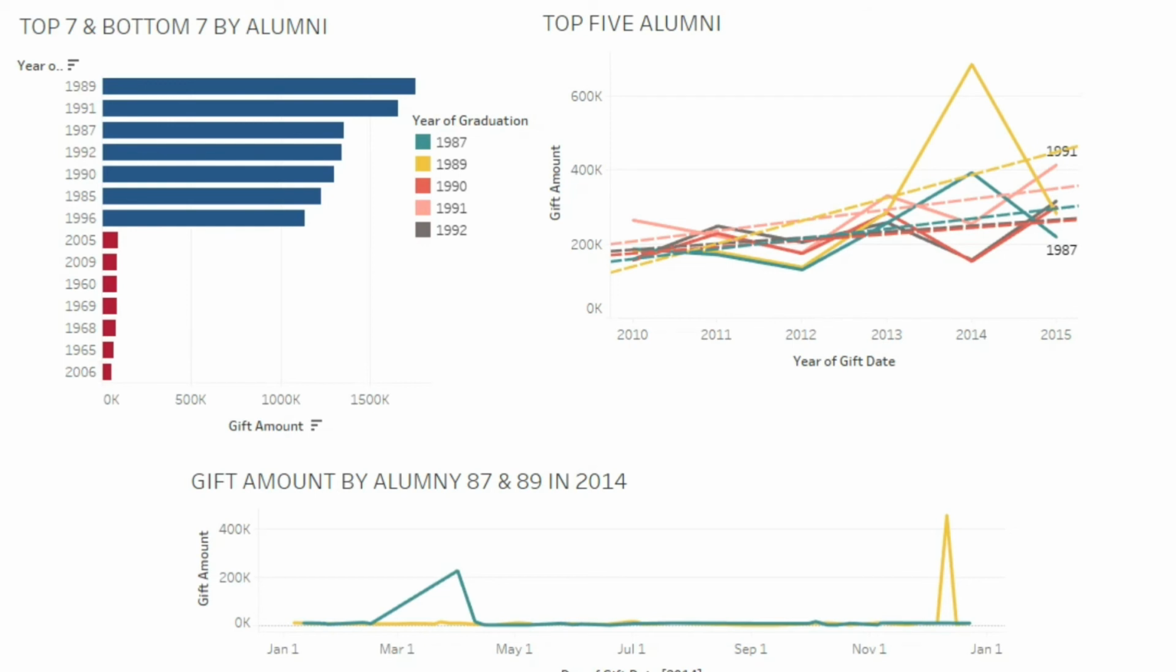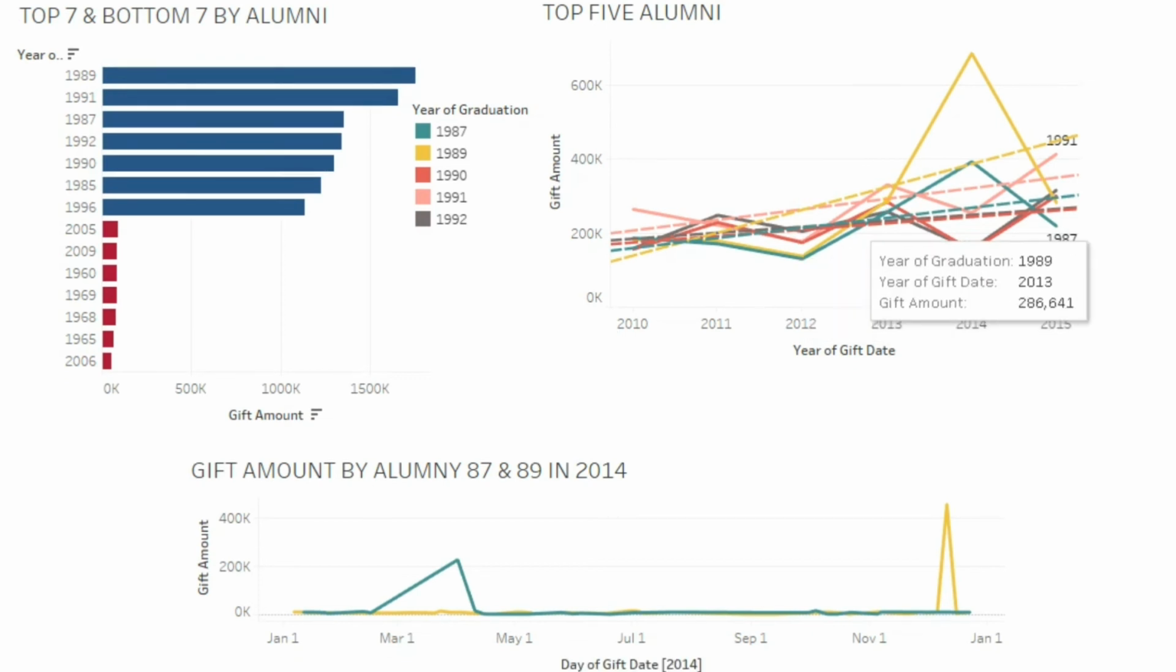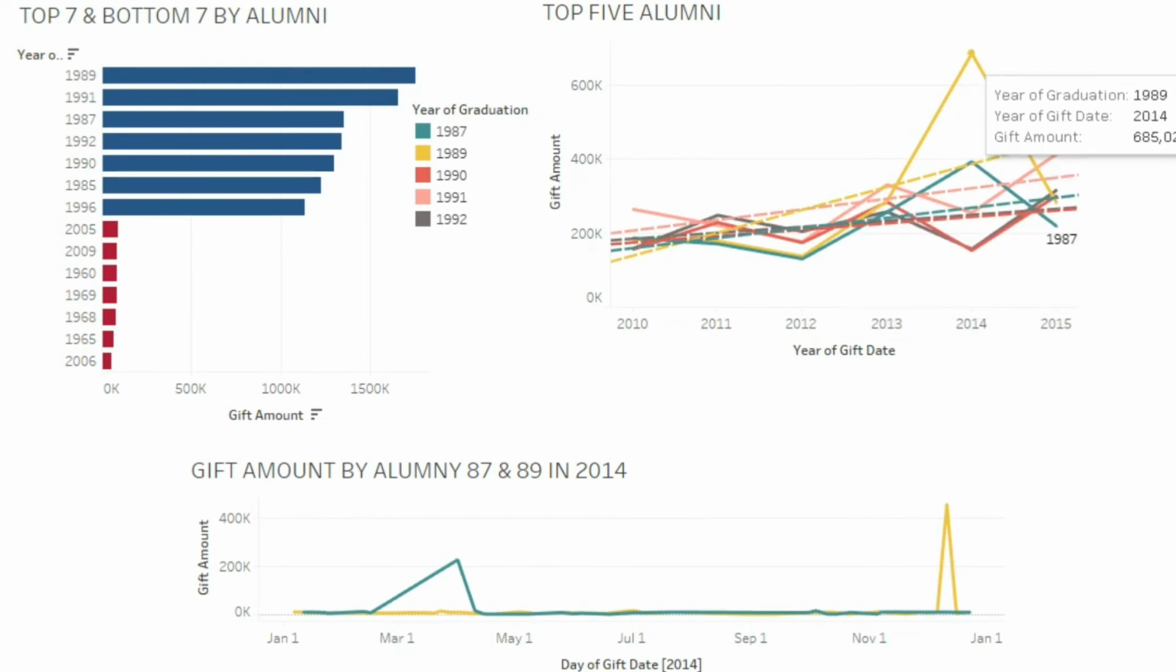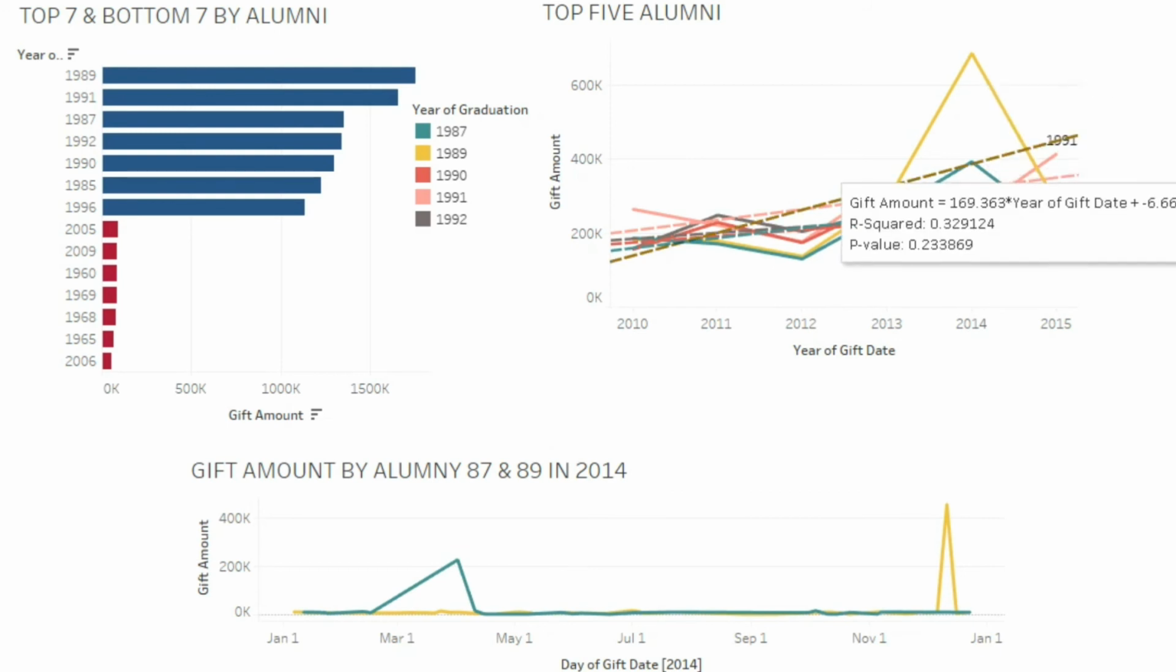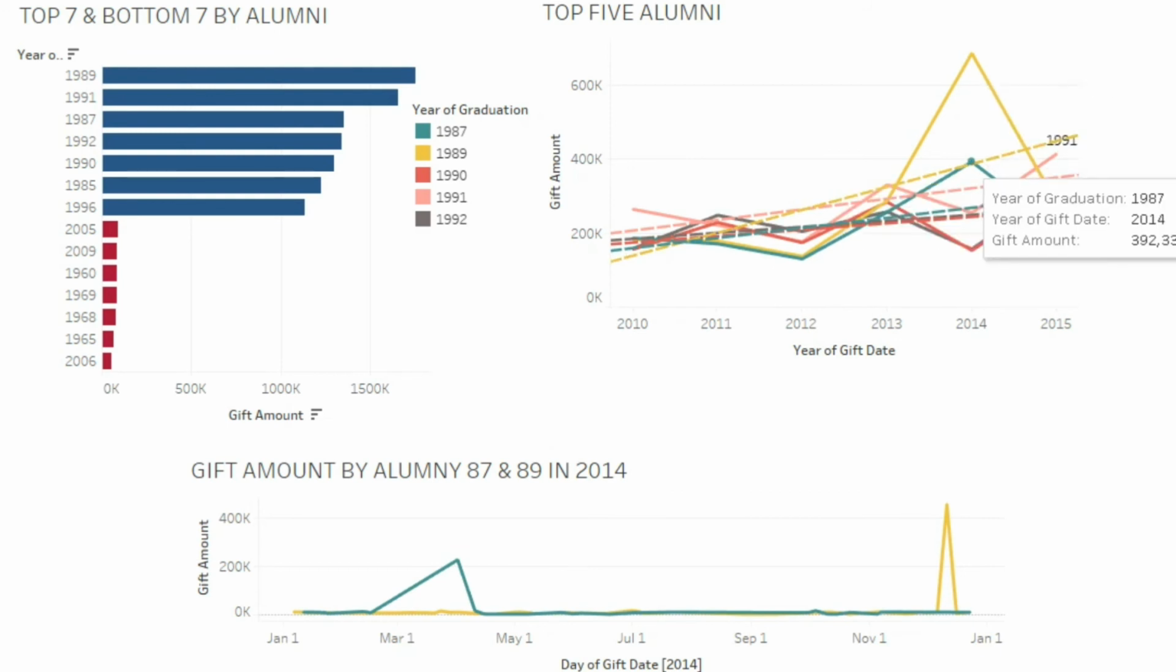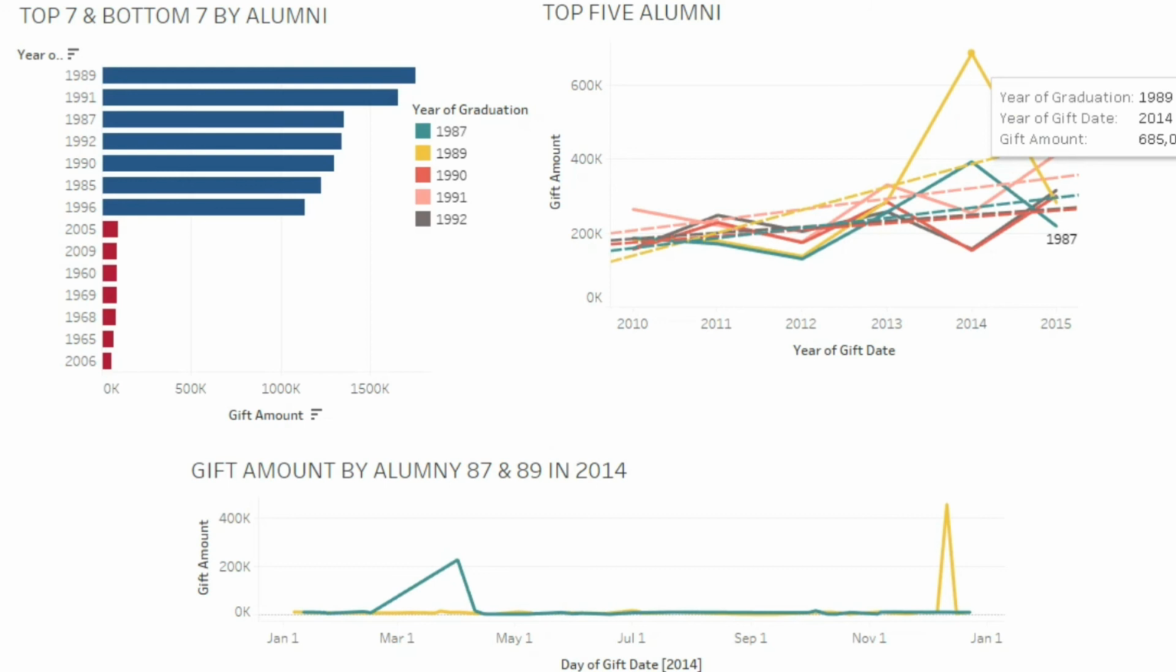What is the trend of the number of donations by graduation year? The trend is good and increasing because there is an ascending trend line. Is there a significant increase in the number of donations? The answer is yes, because there is a significant increase from generation 89 and 87 in 2014.